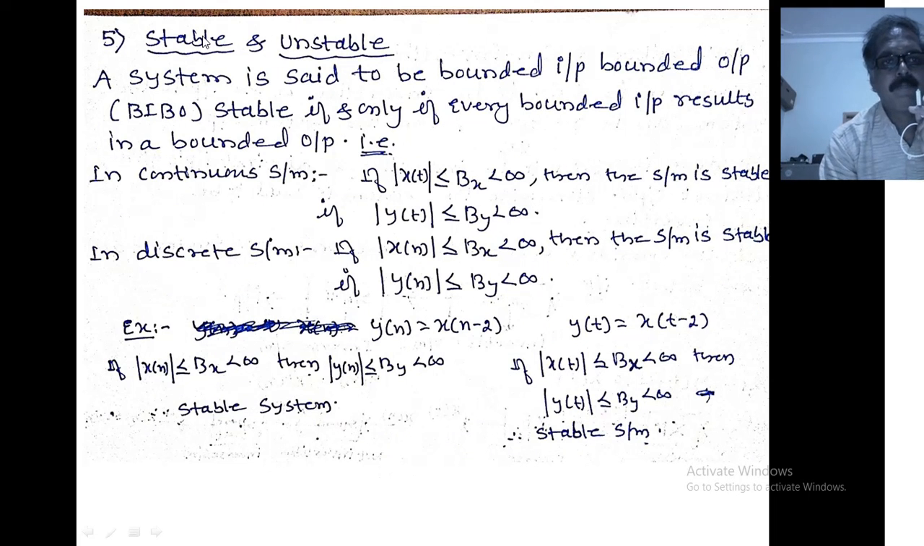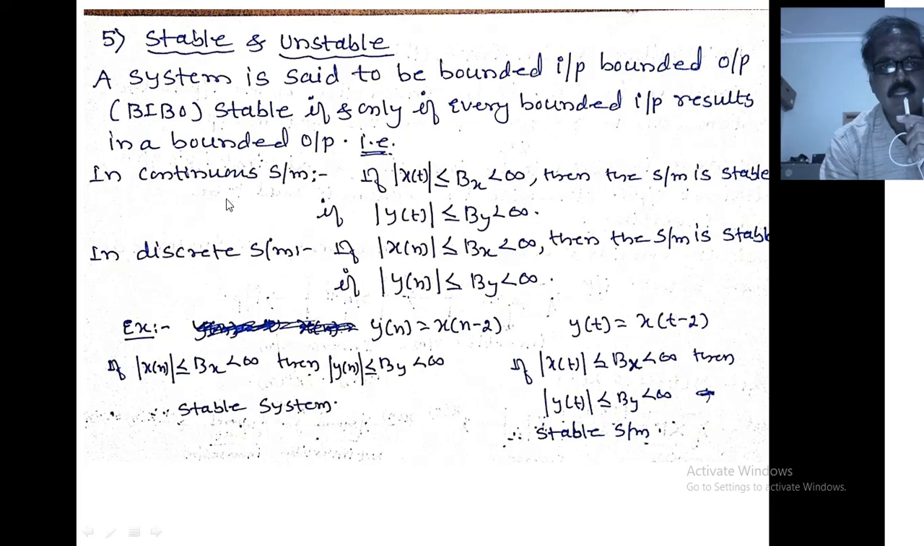So the next property: bounded input, bounded output, stable or unstable. A system is said to be bounded input, bounded output stable if and only if every bounded input results in a bounded output.